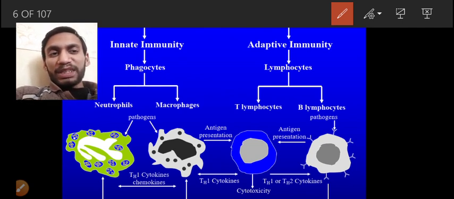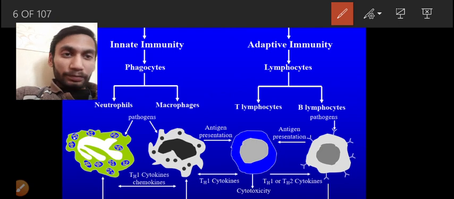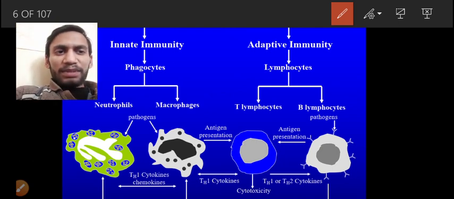CD19 is mostly present in the B lymphocyte, and CD20 also appears when they mature. So CD20 is the most characteristic marker to differentiate the B lymphocyte and T lymphocyte. T helper 1 and T helper 2 cytokines lead to the formation of B lymphocytes, with T helper 1 and T helper 2 cells giving the response to form the antibodies.